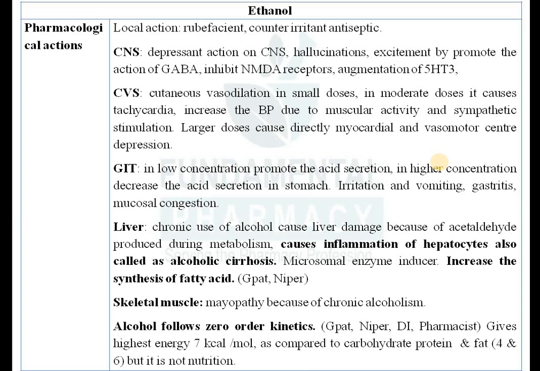Now next one is, what is the effect of ethanol or alcohol on the liver? If you take initially smaller doses, normally 1 or 2 pegs per day, it will not harm you. That's why most people used to tell you alcohol is good for the body within the limit. But once you cross the limit, it adversely affects your body, right? So chronic use of alcohol causes liver damage.